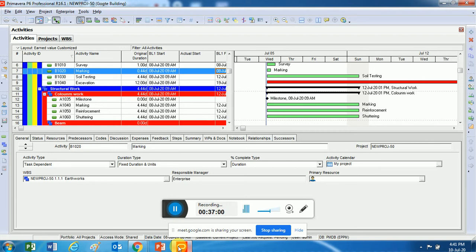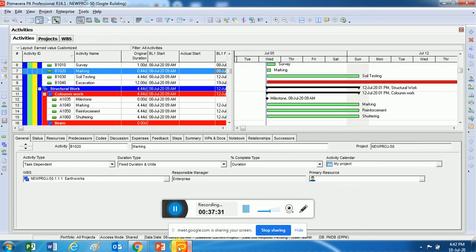The first one is called mandatory dependency. The second one is called discretionary dependency, where it is a discretion. The third is also called an internal dependency, and the fourth one is known as external dependency. Right, we have 4.